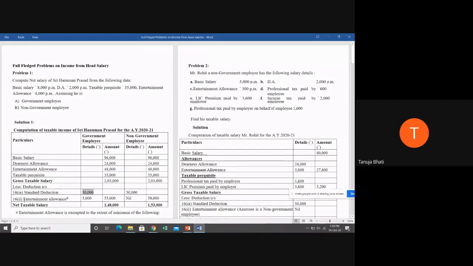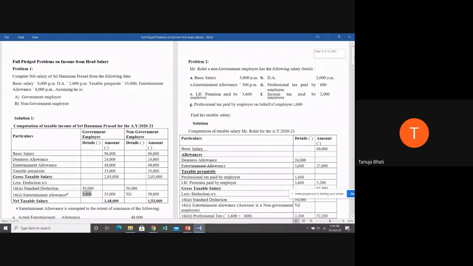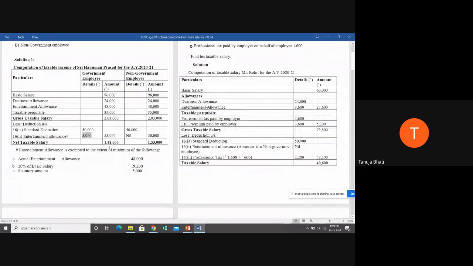Entertainment allowance deduction is given only in case of a government employee. Correct? So in case of a non-government employee, he will not get any deduction of entertainment allowance because it is only given to the government employee. Now, what is the amount of deduction of entertainment allowance given?